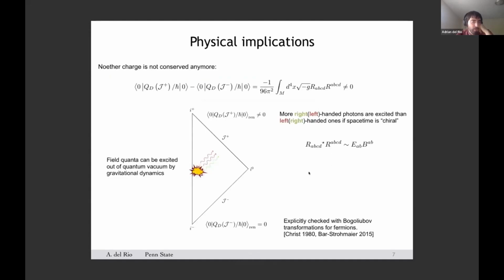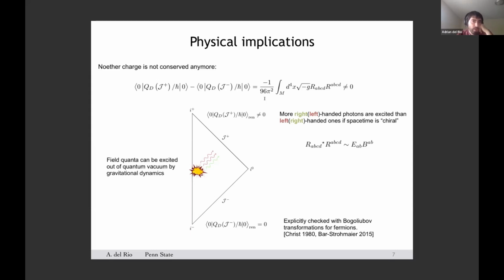So the question now is, what is the physical implication of this quantum effect? We know that the classical electromagnetic duality symmetry fails to be invariant. Now, one may wonder which physical insights can be extracted from this result. So consider an asymptotically flat spacetime, free of electric charges or currents, but otherwise arbitrary. The classical symmetry implies that the classical value of the net helicity charge is preserved in time.